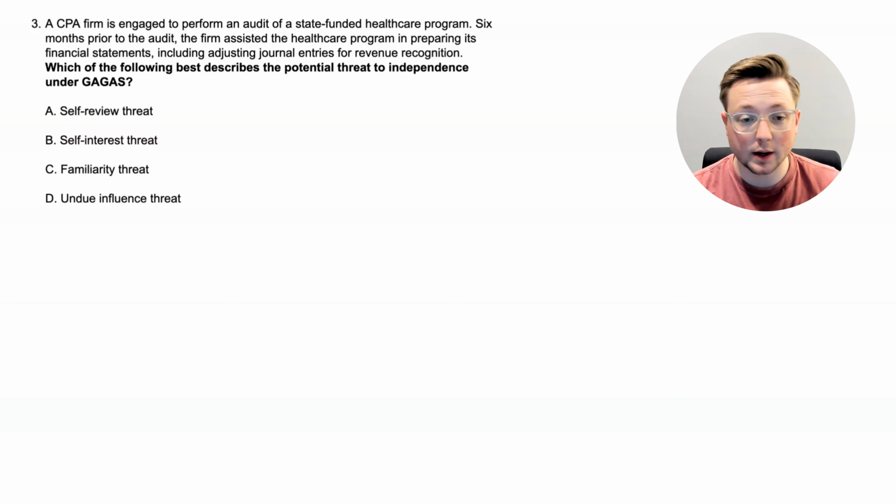Is it a self-review threat, a self-interest threat, a familiarity threat, or an undue influence threat? A lot of the times in audit, you can figure out the right answer just by thinking about what the words mean in the options. So take a second, think about what self-review would be about, what self-interest is about. We just learned about that. What a familiarity threat sounds like it would be. You probably could figure this out even without me having taught you the answer. But with that, if you haven't already paused the video, let's look at the answer to learn what kind of threat this is.